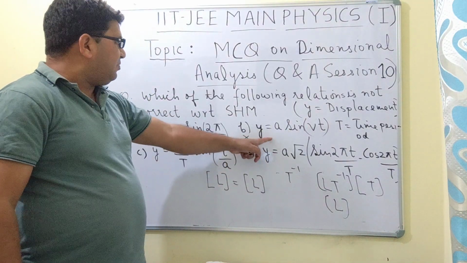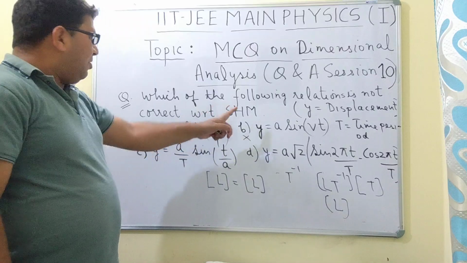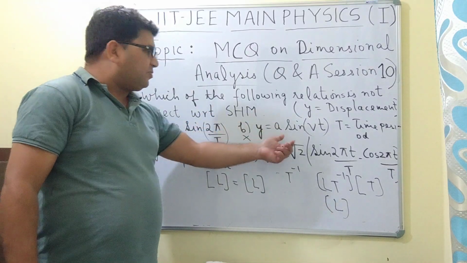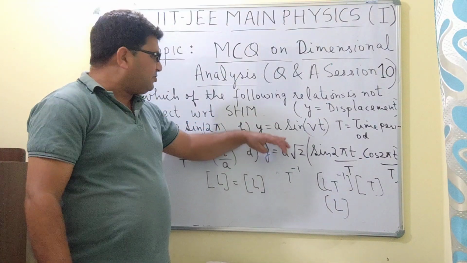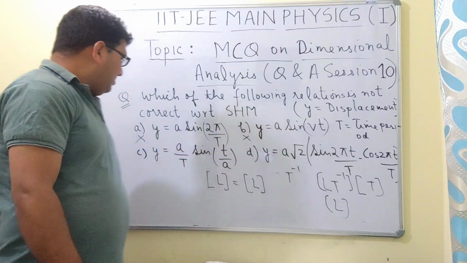So this equation is not correct with respect to simple harmonic motion. In fact, it is not dimensionally correct.